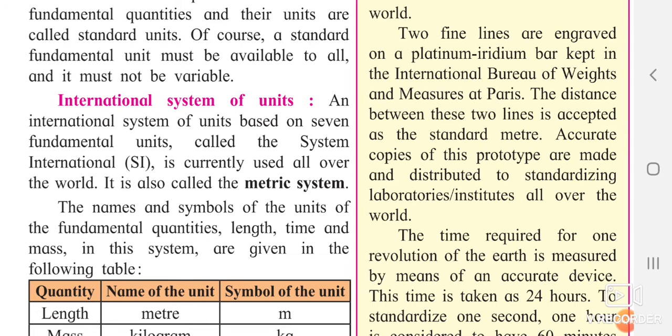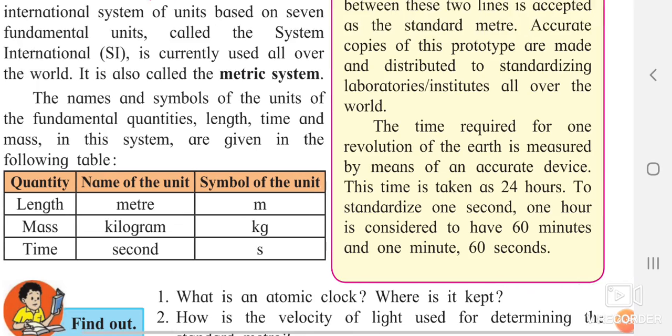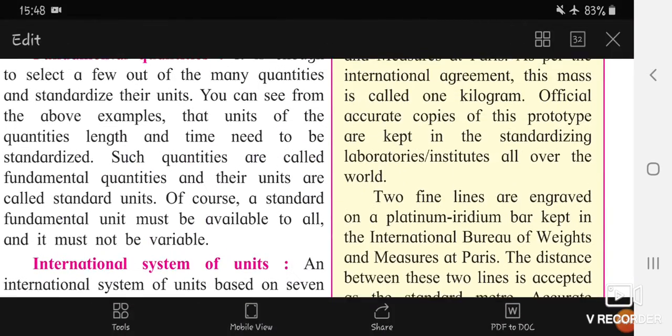The name and the symbol of the units of the fundamental quantities length, time and mass in the SI system are given in the following table. You can see over here, quantity is length, the name of the unit is meter, means length is measured in meter, and the symbol given to you is m. Mass is measured in kilogram, the unit name is kilogram and the symbol is kg. Time is measured in second, and sometimes we write the symbol as s, and sometimes we write sec also. Okay, you can see now here in the yellow color box what they have mentioned.